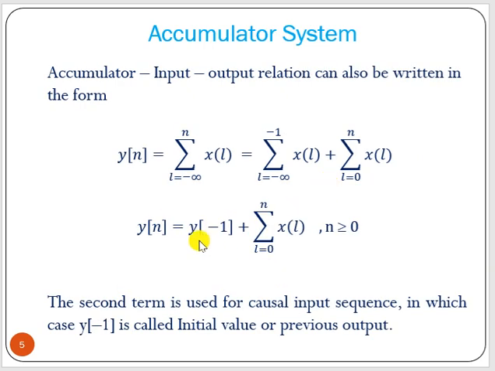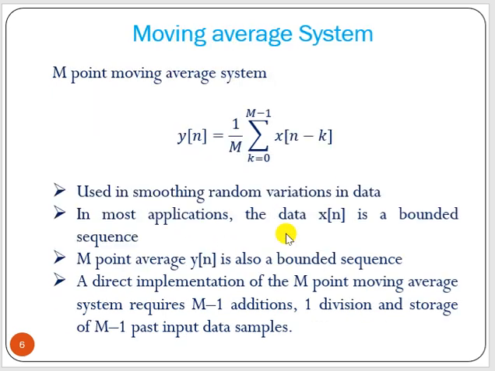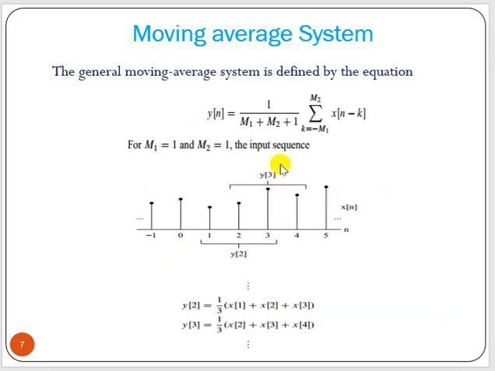Similarly, this is recursive and causal, taking past output but causal. This is also causal but non-recursive. This one is non-causal, summation from minus m1 to m2.